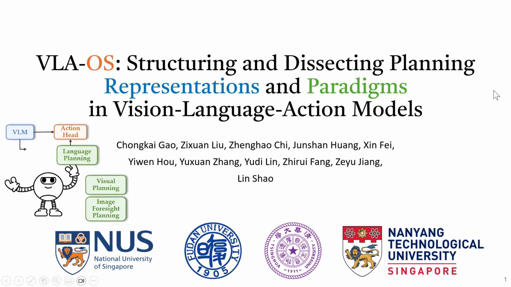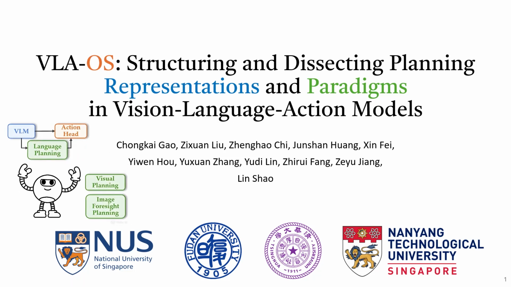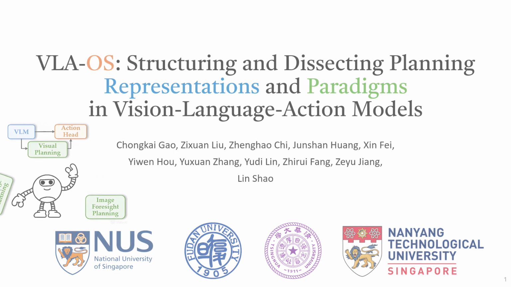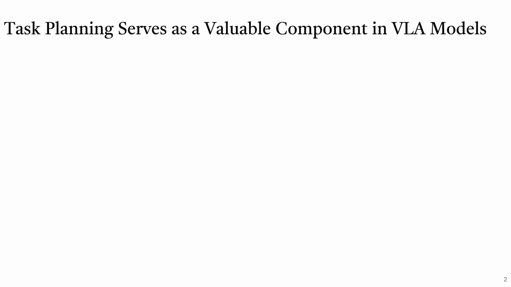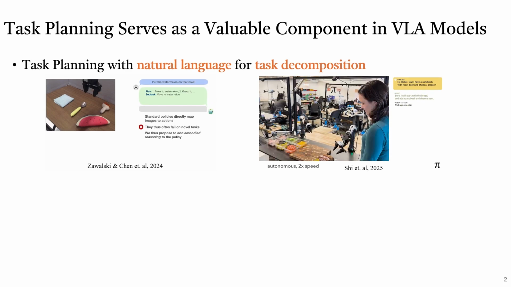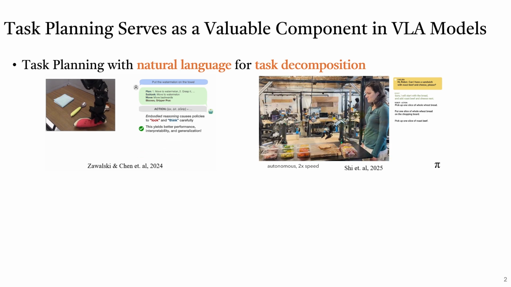Hello everyone, we present VLA-OS, structuring and dissecting planning representations and paradigms in Vision Language Action Models. Vision Language Action models, or VLA models, show promising results in robot manipulation tasks. Recently, task planning serves as a valuable component in VLA models. For example, some works perform task planning with natural language for task decomposition, such as Embodied CoT and HiRobot.